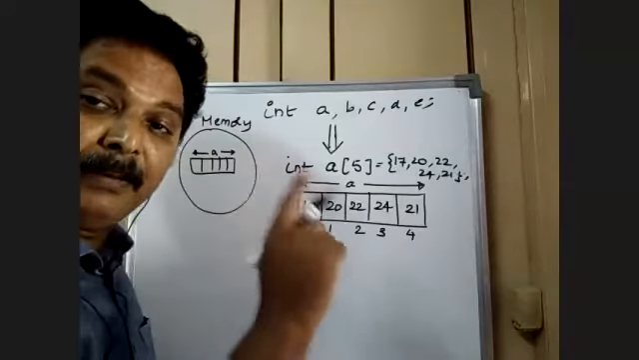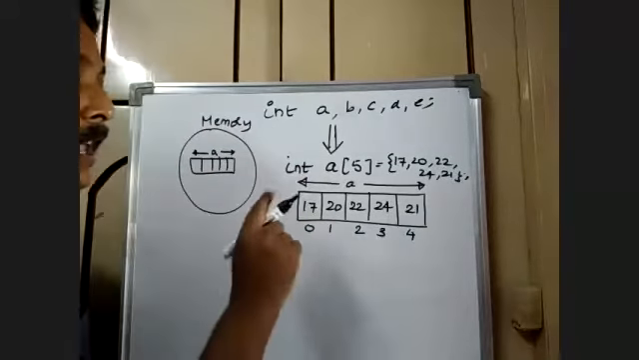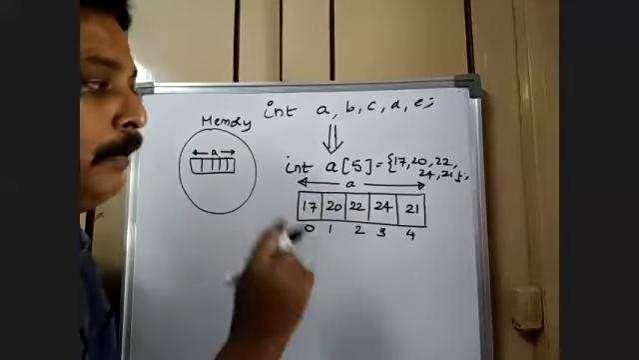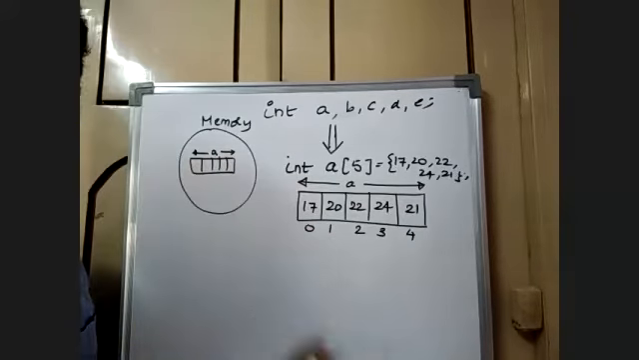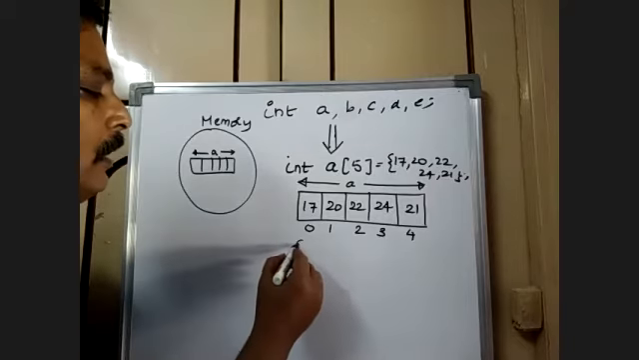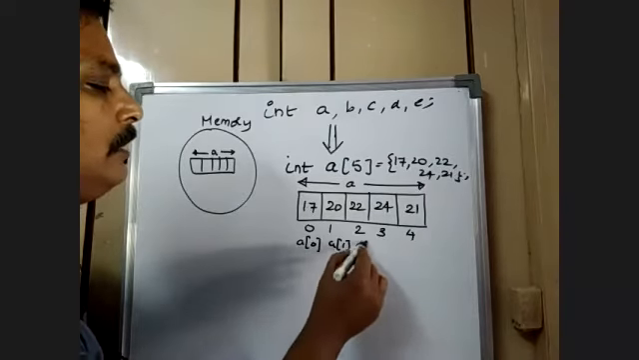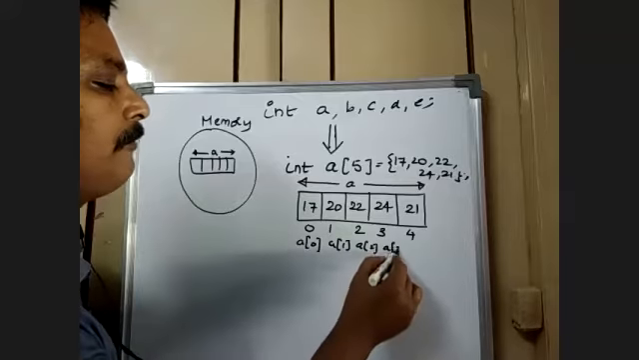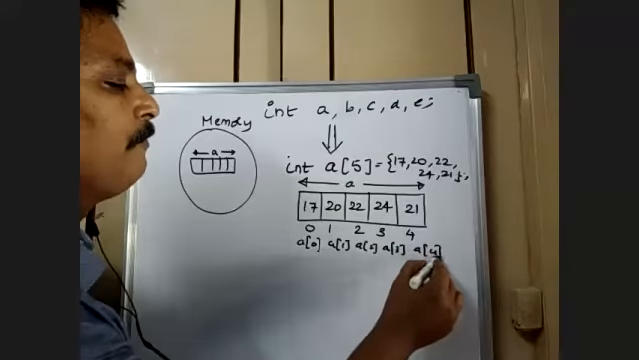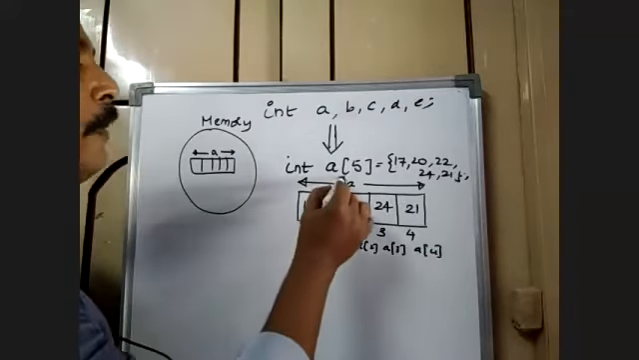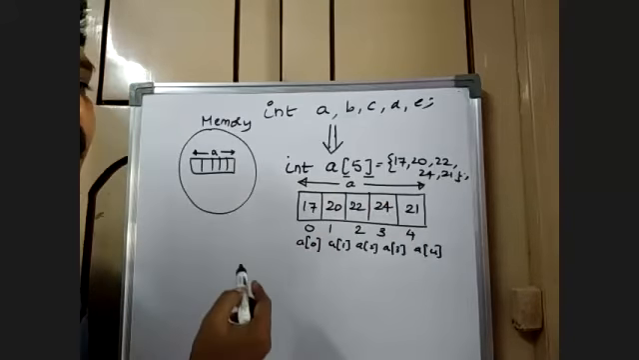Please remember and understand carefully: these 5 subject marks belong to one student at most. This is referred to as a of 0, this is a of 1, this is a of 2, this is a of 3, and this is a of 4. Now these square braces are called a subscript.